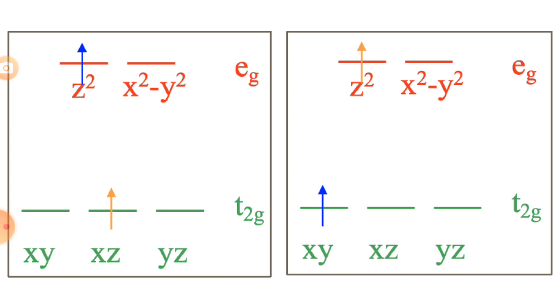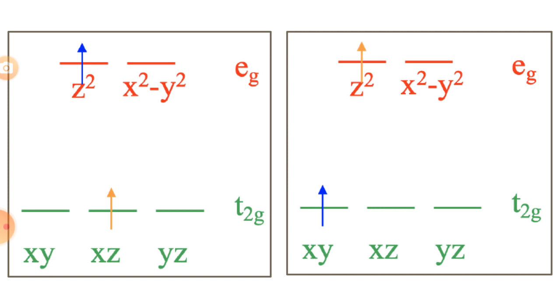In this microstate, one electron would be in the dxz orbital and the other in the dz square orbital. This arrangement is nothing but a microstate.